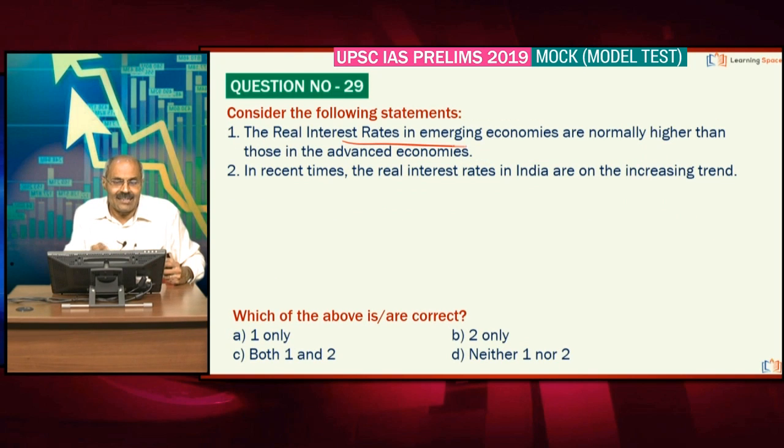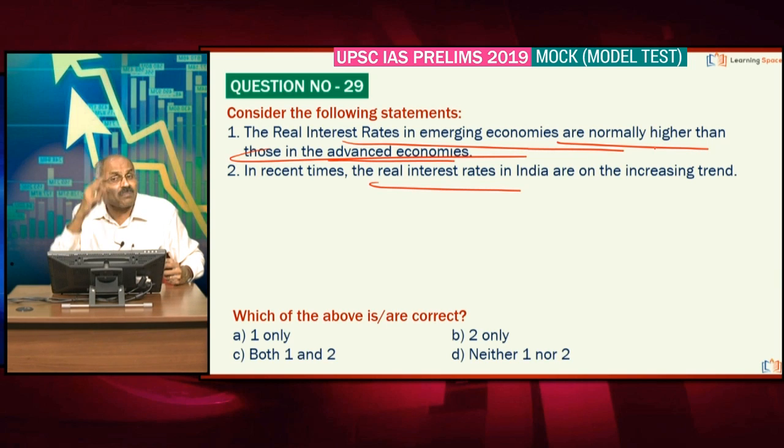Then the real interest rates in emerging economies. Real interest rates, if you see here, they are normally higher than those in advanced economies. Absolutely correct, right? So if you look at India, the real interest rates are on the increasing trend. Absolutely correct. So both the statements are correct. The real interest rates in emerging economies are normally higher than those in the advanced economies. Absolutely correct. And in recent times, the real interest rates in India are on the increasing trend.